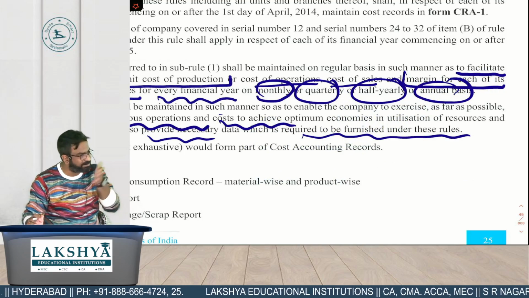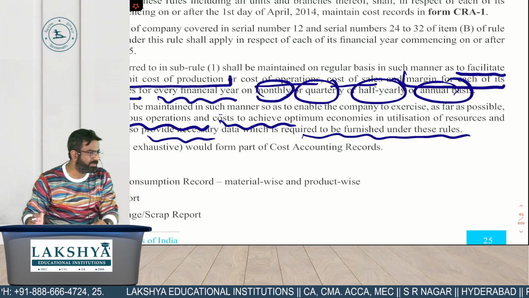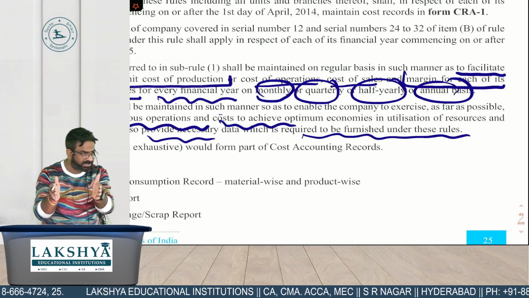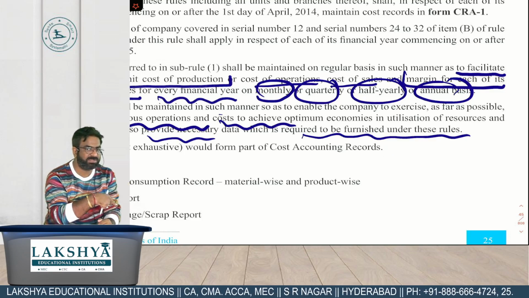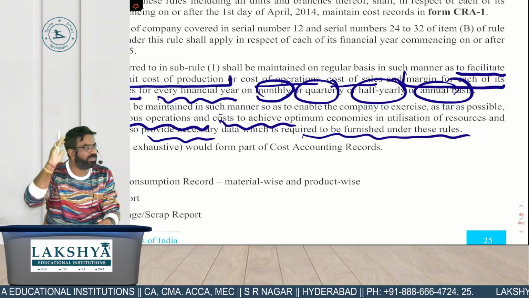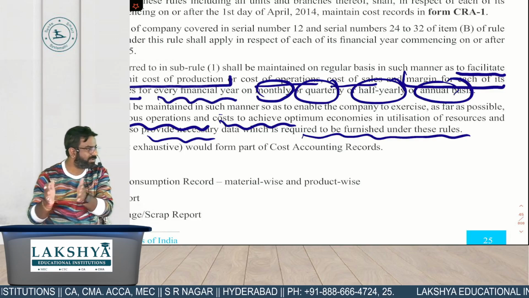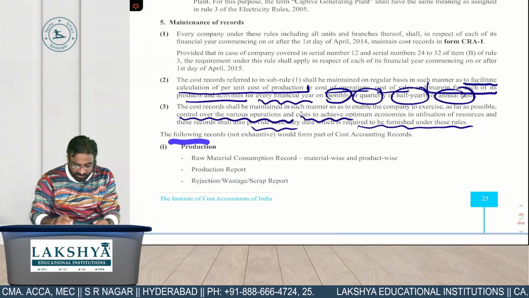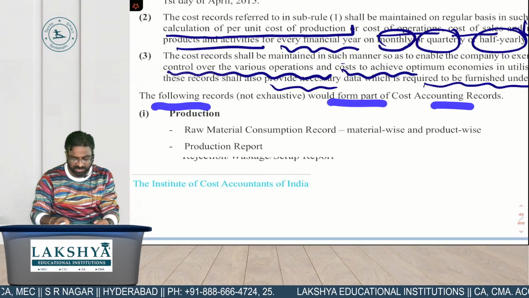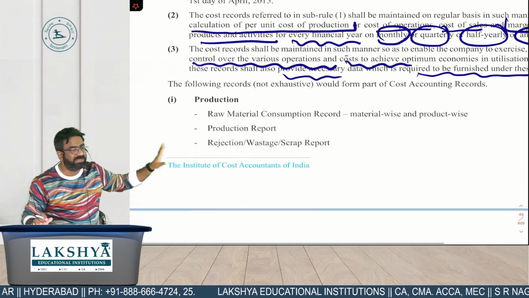Every manufacturing organization's biggest issue is the cost of production. Cost records help you bring down your excessive cost of production, because when you have something in records, you can compare your current year cost with the last year cost, whether you have improvised or gone up. So every company can improvise if their cost records are properly maintained. That is the purpose behind the cost records. The following records would become part of the cost accounting records. But let me tell you one thing, this is not the actual list, this is an inclusive list.